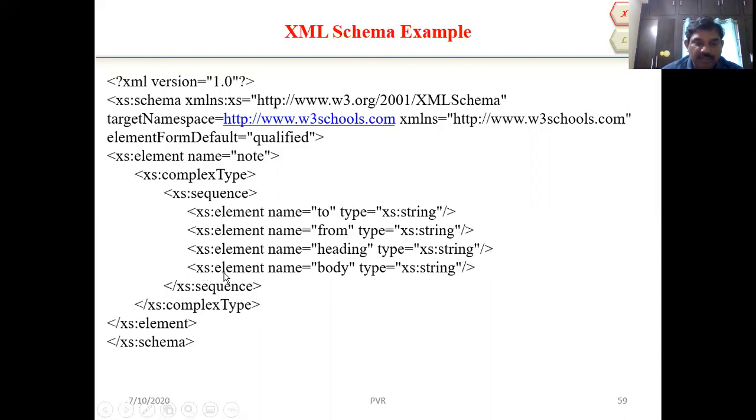Then xs:element name equal to "body" type equal to "xs:string", close and close the ending tag. Close the child data: slash xs:sequence and the root tag, also slash xs:complexType, slash xs:element, and slash xs:schema. Close that, and if you run that program, it will show the output. Thank you.